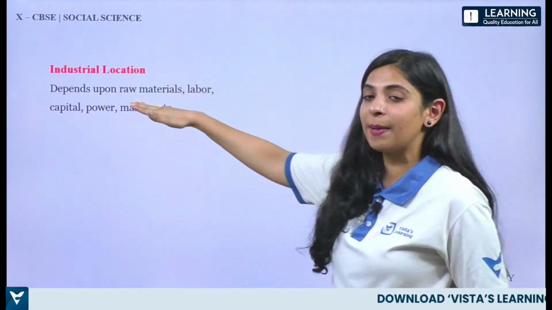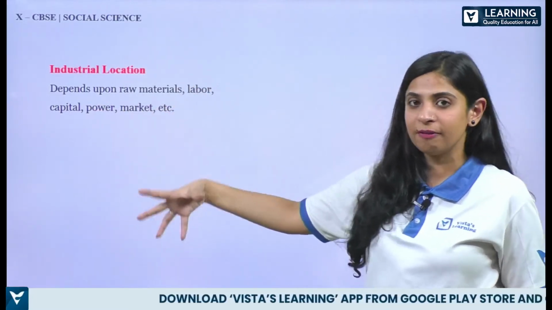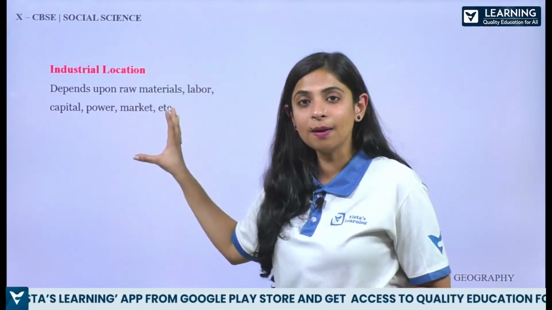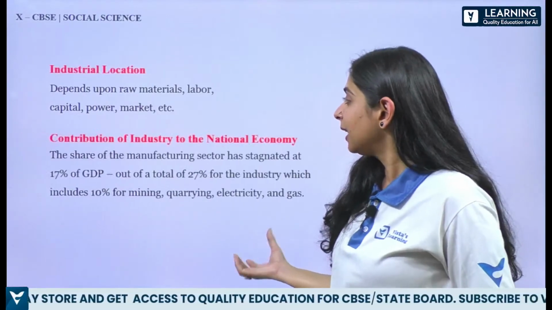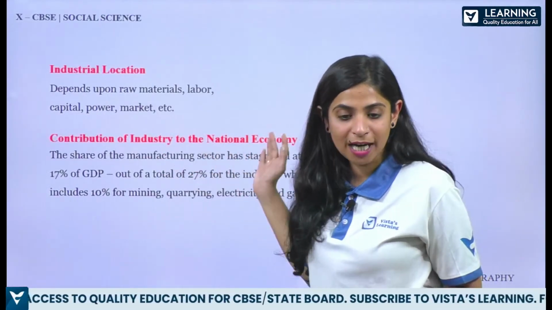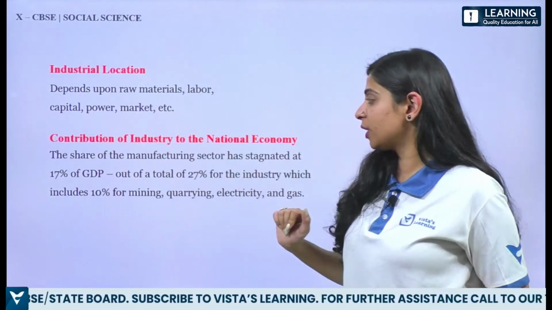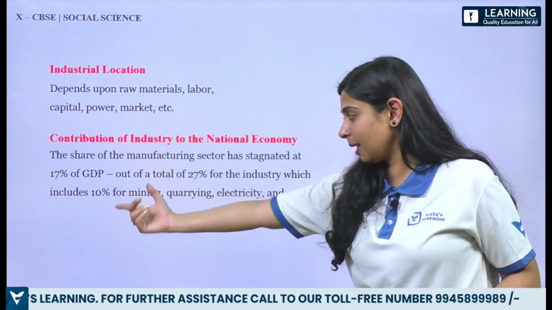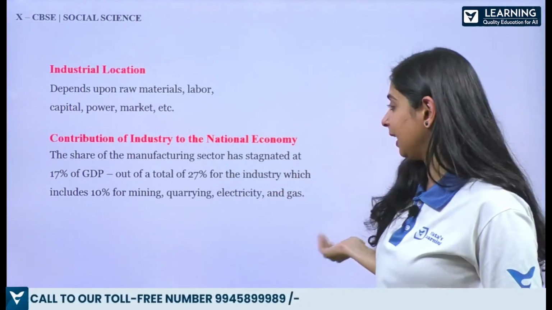Industrial location depends upon the raw material. What is the kind of raw material which is available? Depending on that, we will install our industries. Labor, capital, power. So basically the inputs which we are going to use for production. Then we have the contribution of industry to the national economy. The share is 17% of GDP out of a total of 27% for the industry, which includes 10% for mining, quarrying and other activities like electricity and gas.